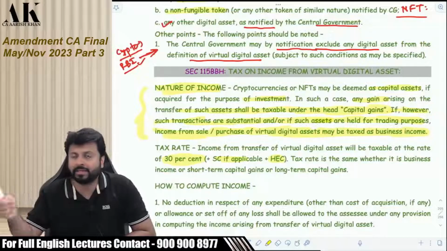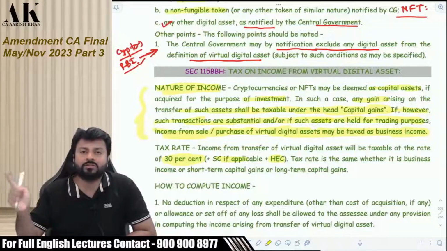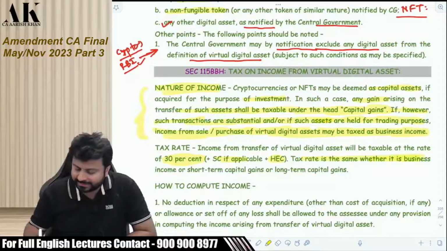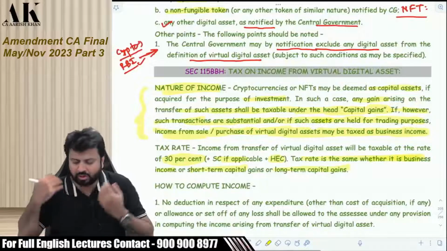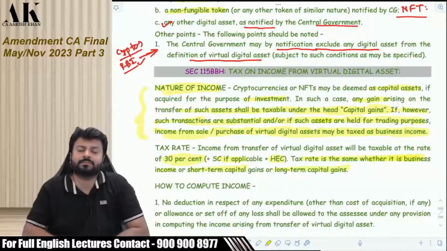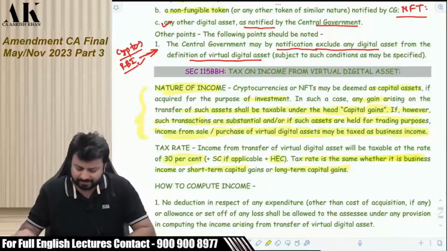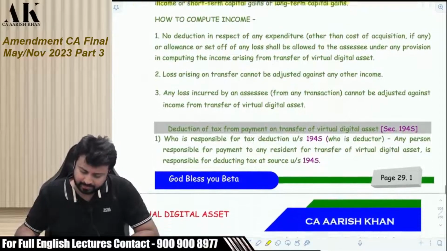Irrespective of whether it is capital gains or PGBP, irrespective of whether it is long-term capital gain or short-term capital gain, the tax rate is the same. You are not going to be taxed at a different rate for different income. Every income will be taxed at 30%. It is one and the same thing.